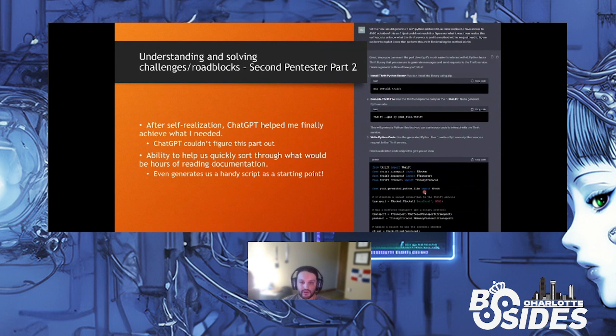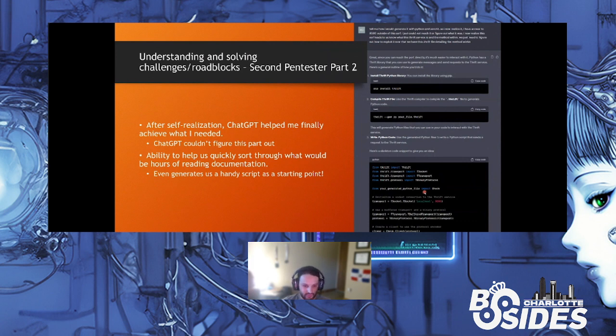When I run the Nmap and I see open ports, I can see it. But if I don't tell ChatGPT that and I don't tell it everything that I'm seeing, it's not going to know what's going on. If I think that something is not working on port 9090, it's going to assume that it can't use that. So after some self-realization in this Hack The Box, which we've all come to at some point, I realized there was a port 9090 that was open remotely that I was able to access. And the whole time I was skipping by it because I didn't understand what I was looking for.